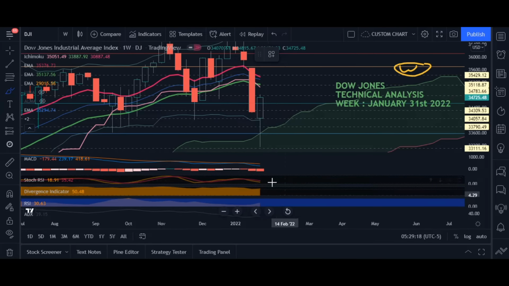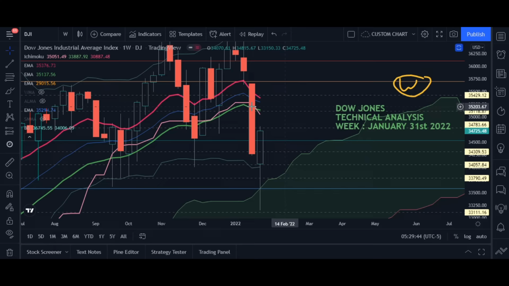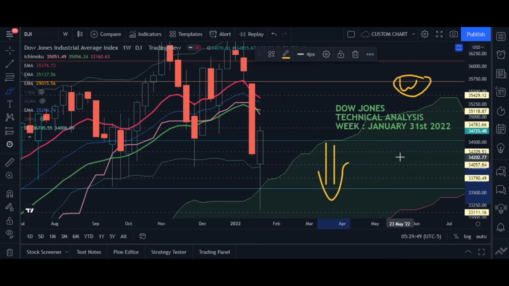Now comes the Stochastic RSI. Stochastic RSI is clearly bearish. Then comes the divergence in the price of these candles. The divergence is normal, it is almost 50, and 50 never creates a problem for the market. Now the momentum is 30, which means it is building up in favor of bears, but it is still not enough, it is just 30. So through all of the technical indicators except the Ichimoku, and partly the moving averages, it is clear that market is bearish.